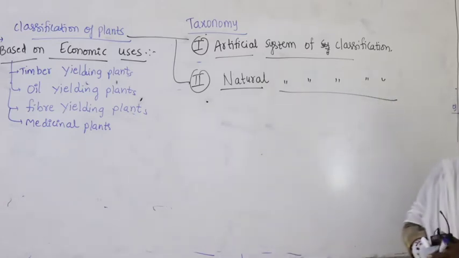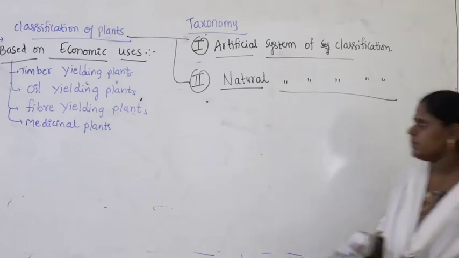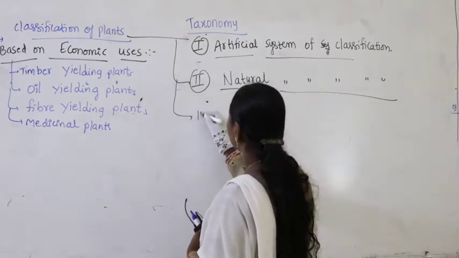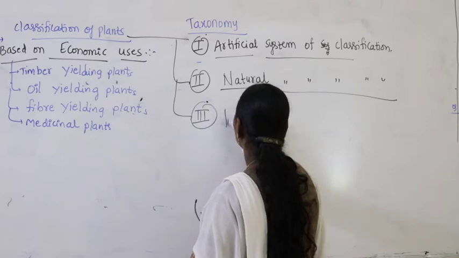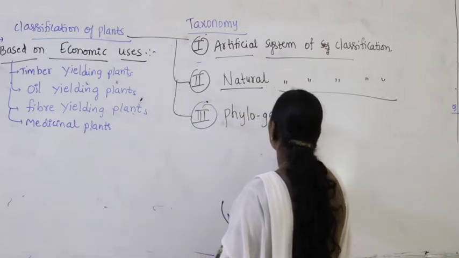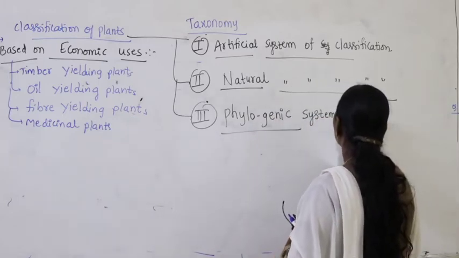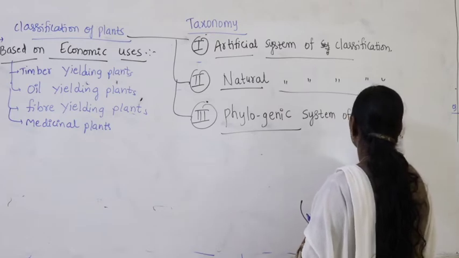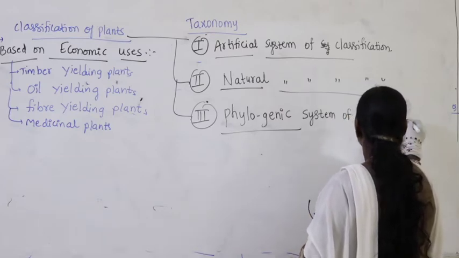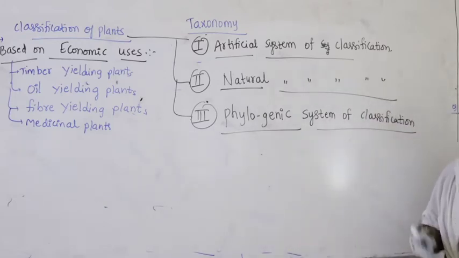First one is the artificial system of classification. Second one is the natural system of classification. And the third one is the phylogenetic system of classification. So altogether, how many systems of classification do we have?